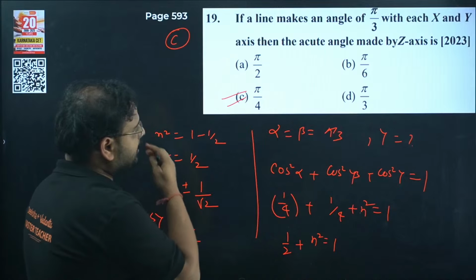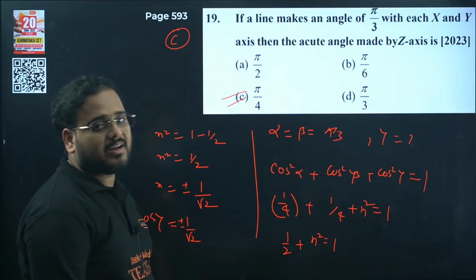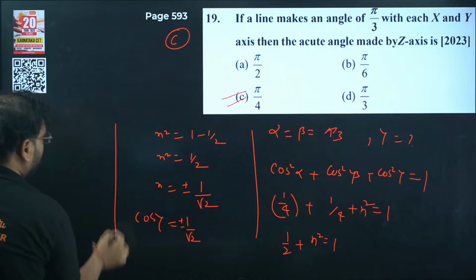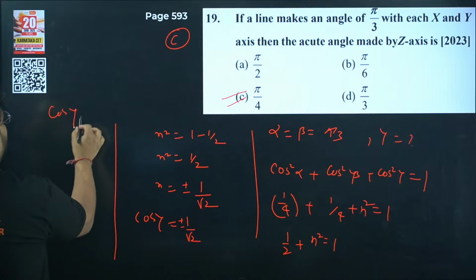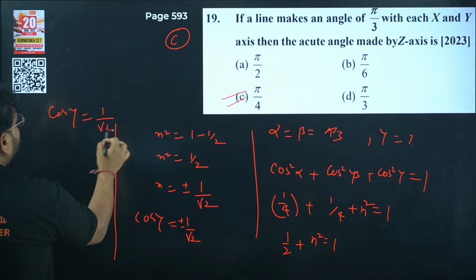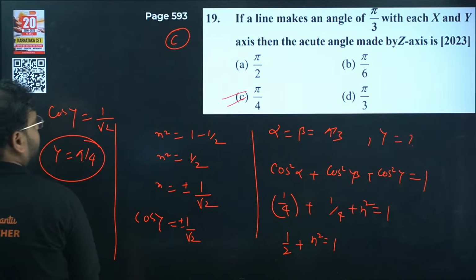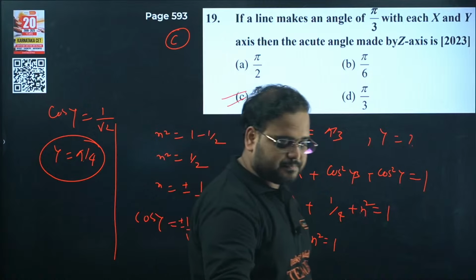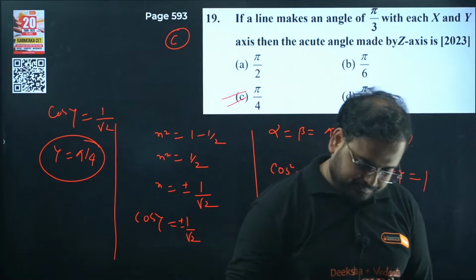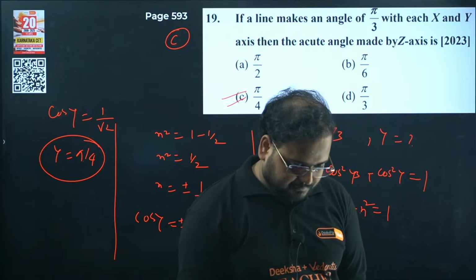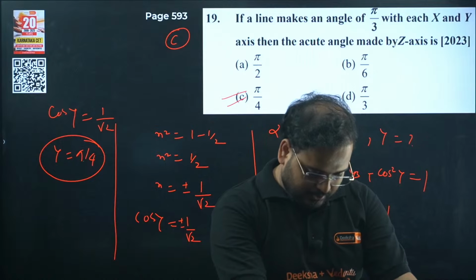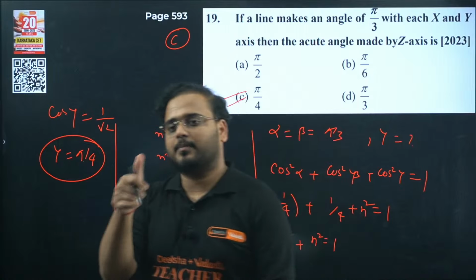Check here, this is all in the first quadrant, so we have to take the positive value only. So cos gamma equals 1 by root 2, and your gamma is pi by 4. Option C is the correct choice. Yes, superb. Good job, Nagaraj.